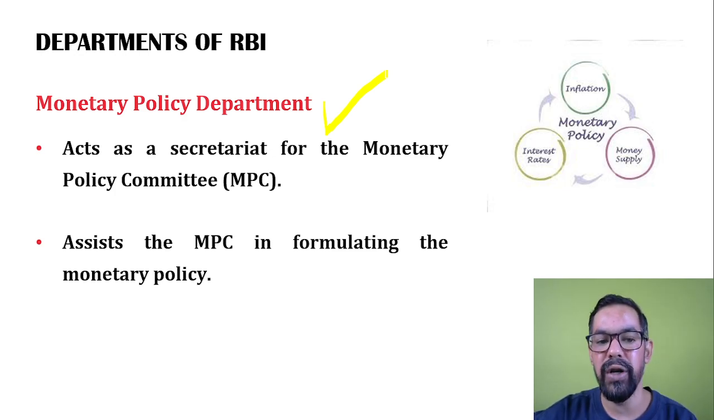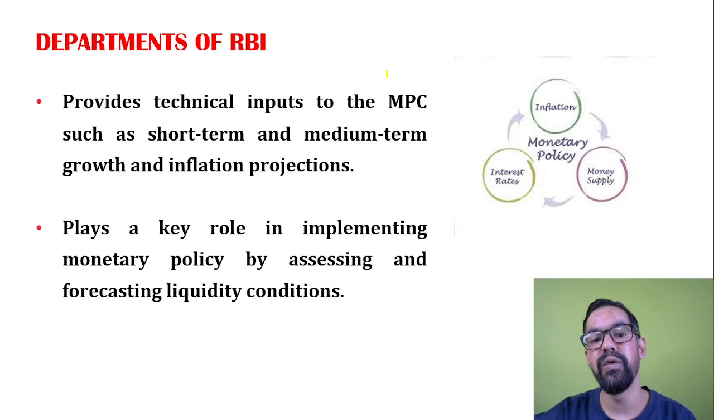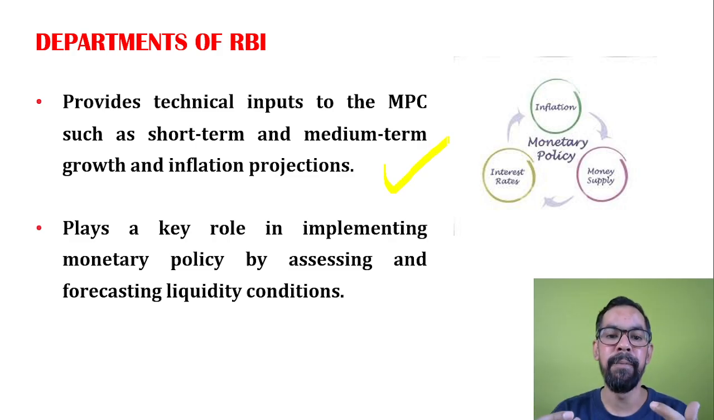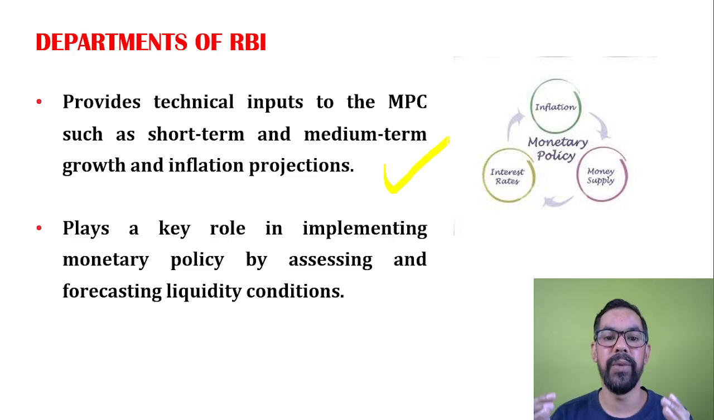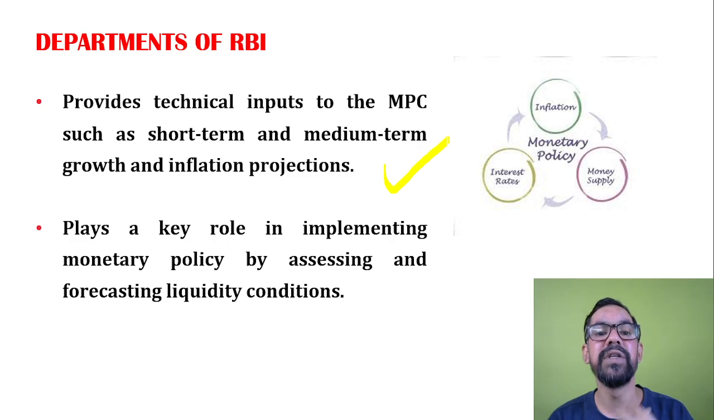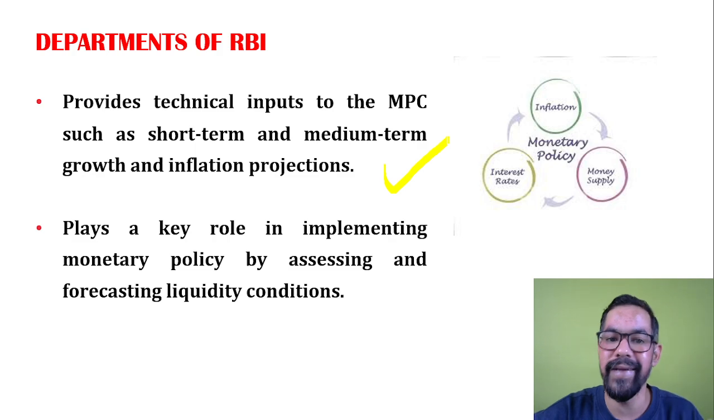So the department assists the MPC, the Monetary Policy Committee, in the formulation of monetary policy, and it provides technical input to the MPC such as short-term and long-term inflation projections. So it basically provides the data on the overall liquidity in the Indian economy, the current inflation rates, the expectations for the future, and the current growth prospects of the Indian economy. All this data is provided by the monetary policy department of RBI, which assists the Monetary Policy Committee, a team of 6 members, including the RBI Governor.